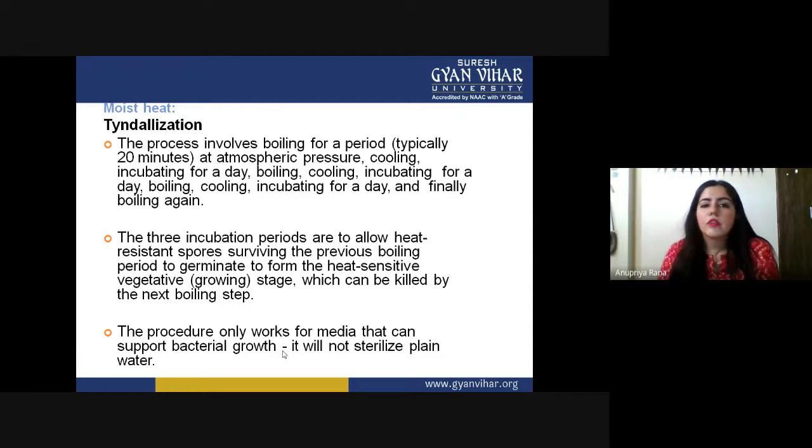So the process involves boiling for a period. First we go for boiling, typically for 20 minutes at atmospheric pressure. Again we cool it, incubating for a day. On the second day we start the same process: boiling, cooling, incubating for a day. On the third day again we do the same process, boiling, cooling and incubating for a day, and finally boiling again.